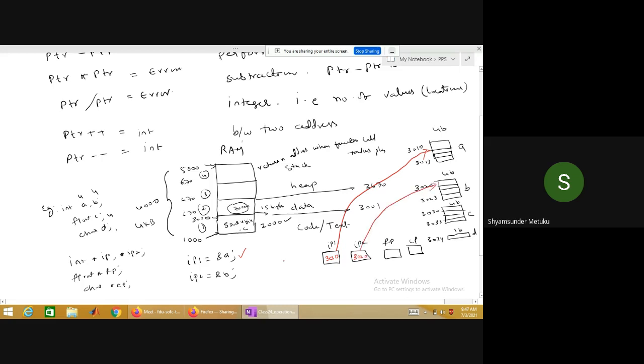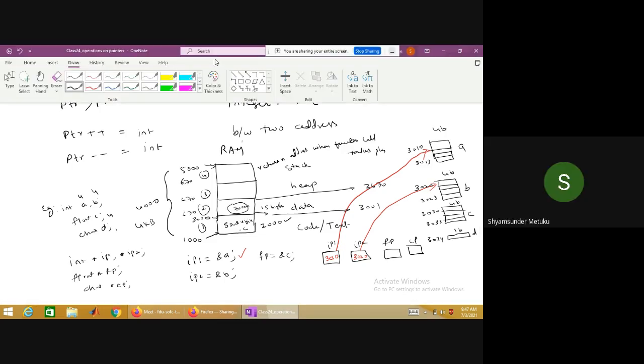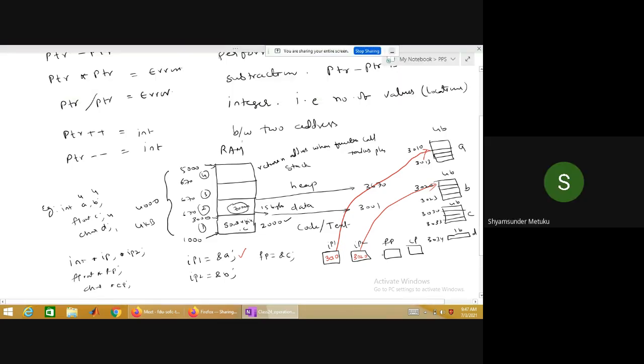Similarly, I'm going to write FP is equal to ampersand C. What is the value in FP? 3030. So you will get a pointer here.